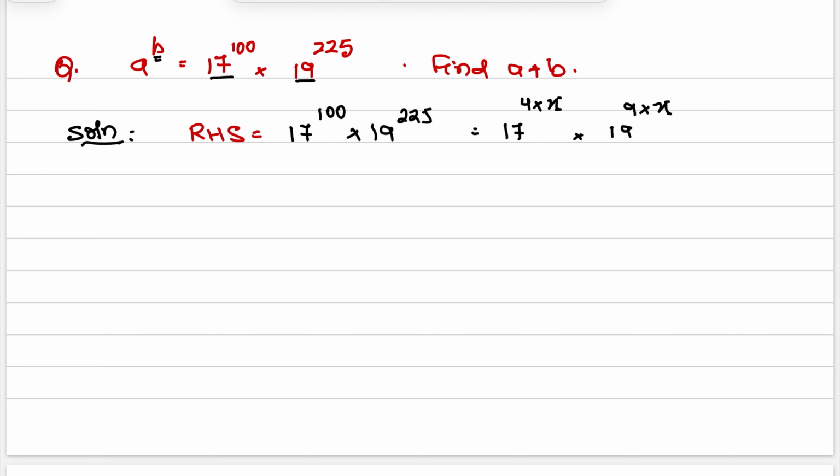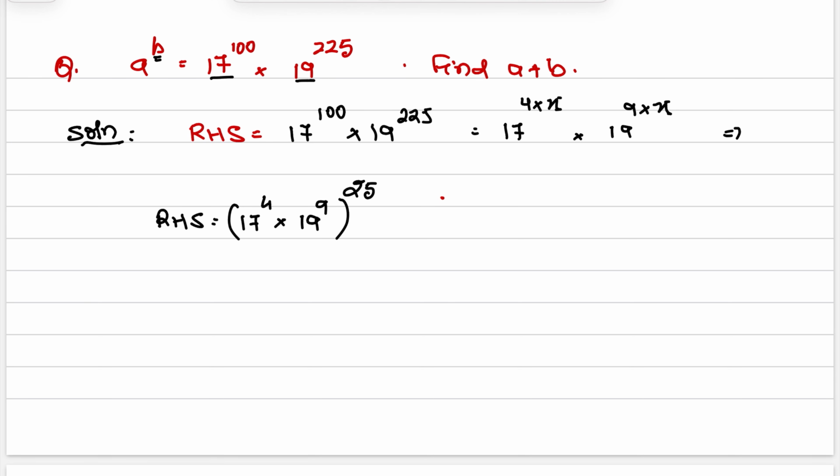Do you agree? Then how can it be written? The right hand side is equal to 17 to the power of 4 into 19 to the power of 9, whole to the power of 25.